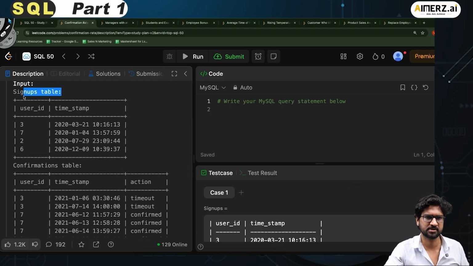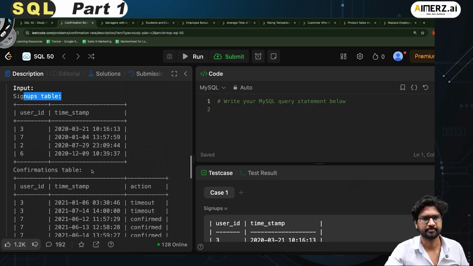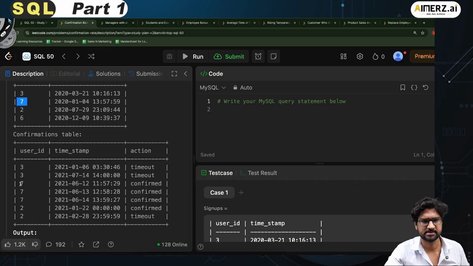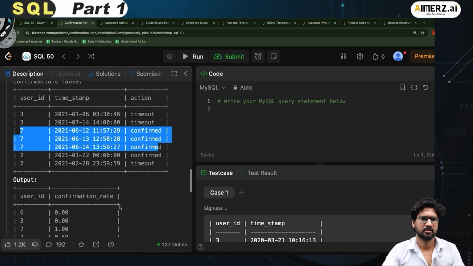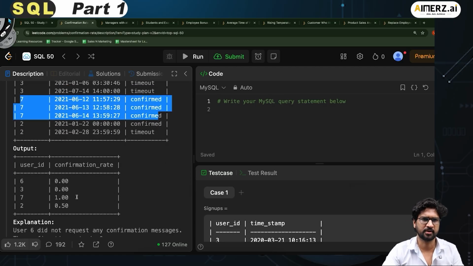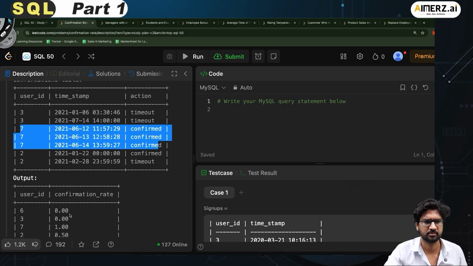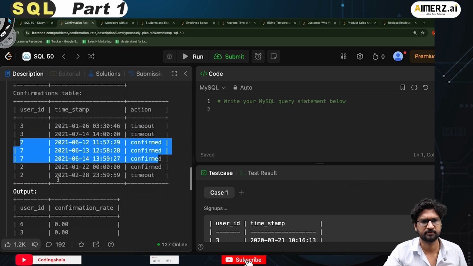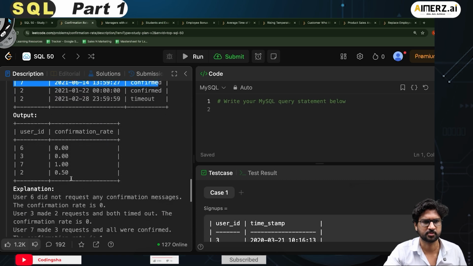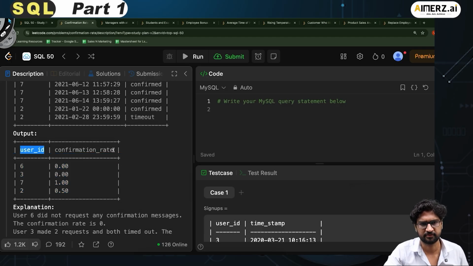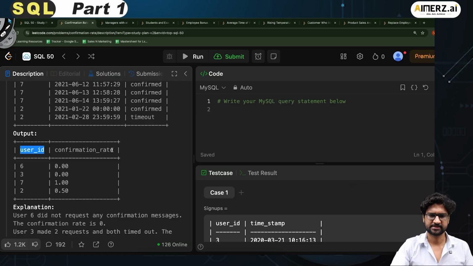So let's say this is the signups table, this is the confirmations table. If I look around, this is user ID 7, and this 7 has passed 3 times the action confirmed, right? So the confirmation rate of 7 is 1. The confirmation rate of 3 would be 0. Yes, it is 0. The confirmation rate of 2 will be, say, for example 0.5. So I have to pass the user ID and provide the confirmation rate itself. Good. Let's write the code for this.